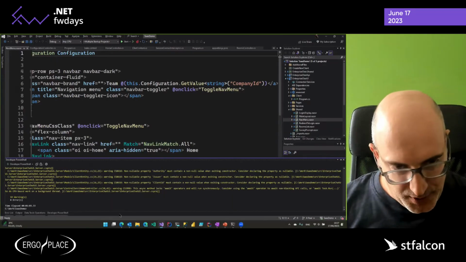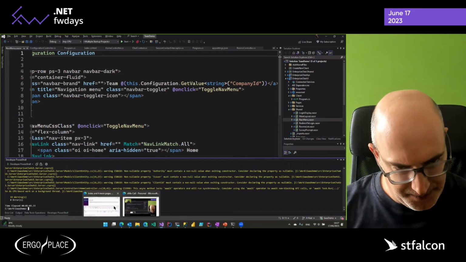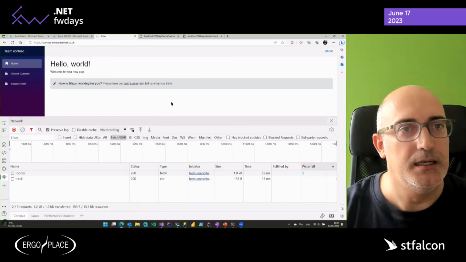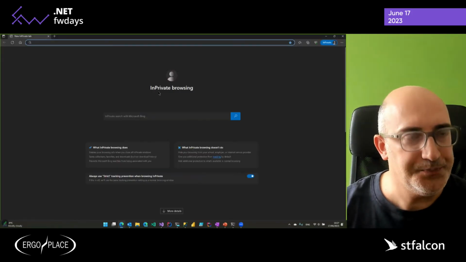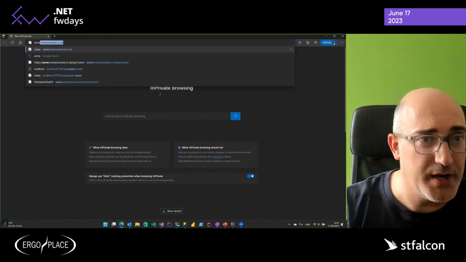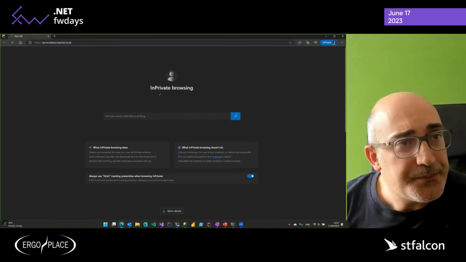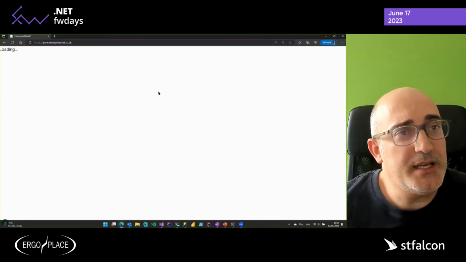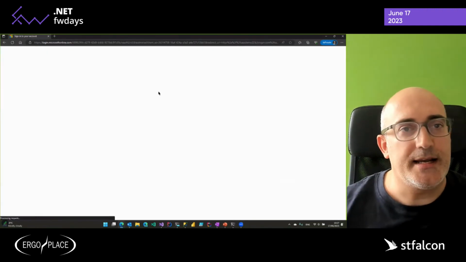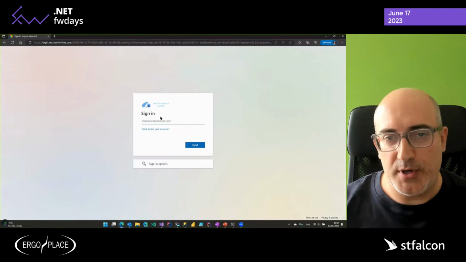Okay, so the code has deployed successfully. Let me open the browser and go to an incognito window, and let me go to acme.enterprisechat.co.uk. What is happening now is that the system is going to redirect me to my corporate single sign-on.